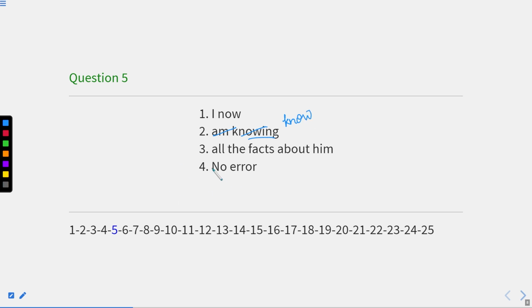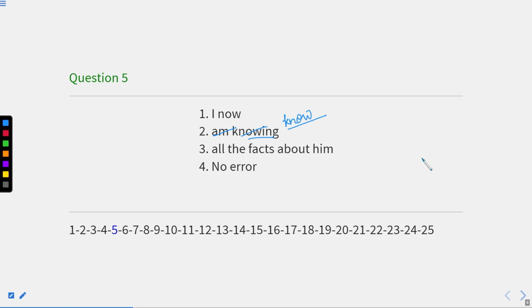So I'm knowing, this continuous part should be replaced with the indefinite tense. This "am knowing", the continuous tense, should be replaced with know, that is the verb 1 form. It means the indefinite form. So I now know all the facts about him. Because when you gain the knowledge, it means you have gained it.